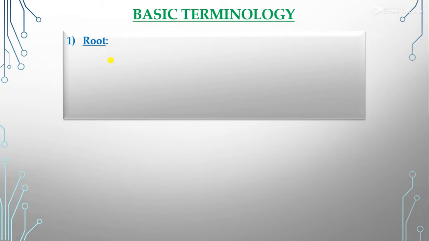But in a natural tree you have the roots at the bottom level, right? At the bottom you have the first part of the tree, the root. But in our graph theory, our root is the first part of the tree, but it is the topmost part. In graph theory, it is the topmost part of the tree, that is root.